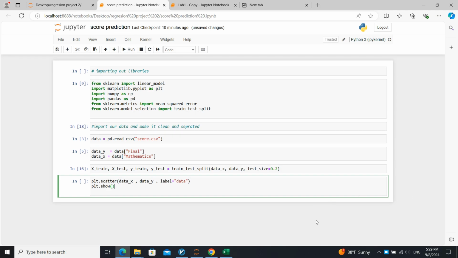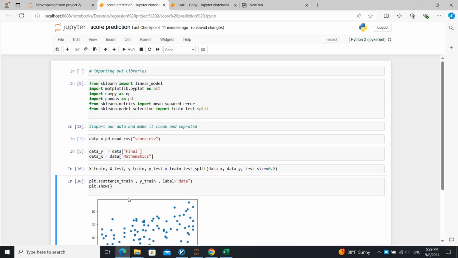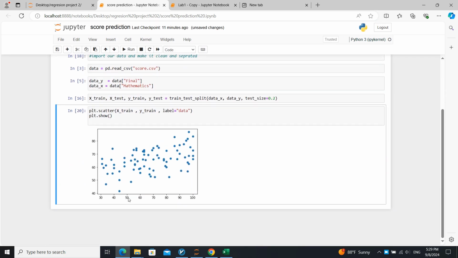plt.scatter(data x, data y). plt.scatter is the command, but data x is X train, data y is y train. As you can see, the scores are really what I say.